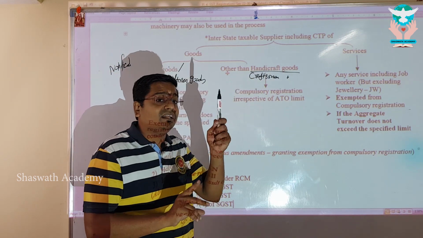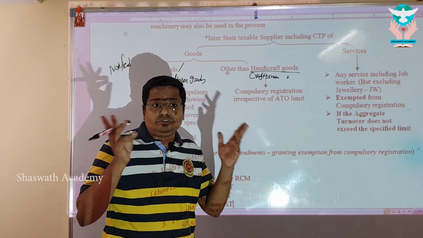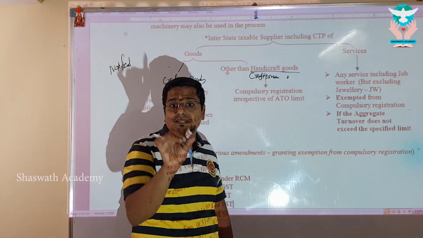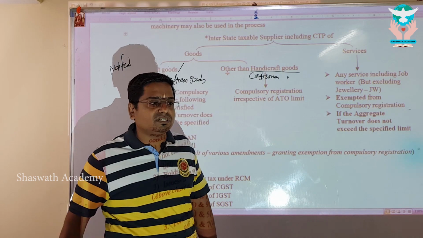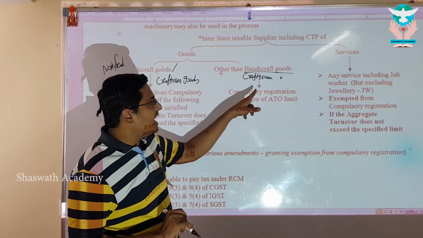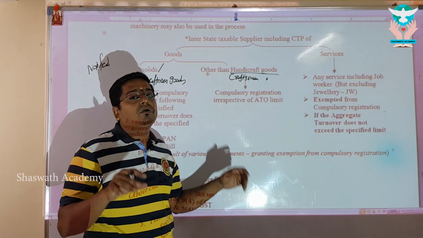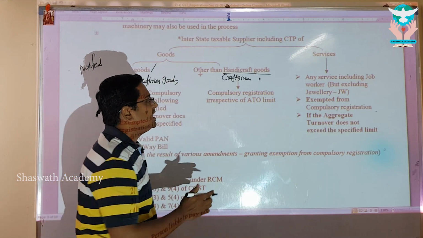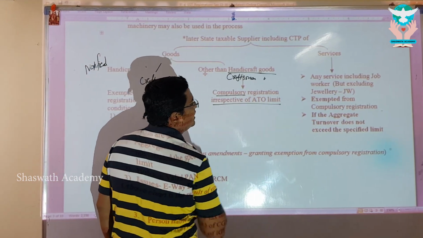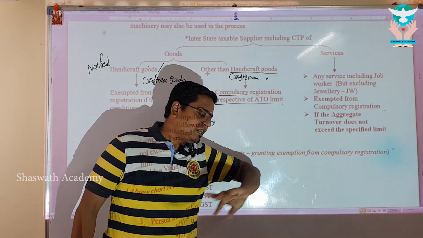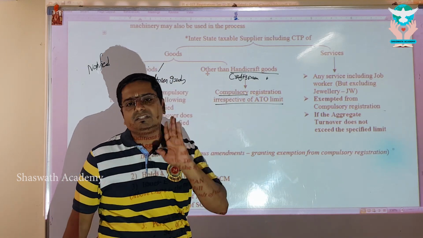Say for example, this marker. Okay, the mobile you use, this camera which is in place for us, this tripod which holds a camera, and let's understand the projector what we use in the session, the chairs what you use to sit, all these things. Is it handicrafts and craftsman goods? No. Sir, 1 rupee worth all these goods, we are making an interstate supply. Compulsory registration irrespective of aggregate turnover. Even if you want to do 1 rupee of interstate supply, compulsory registration.